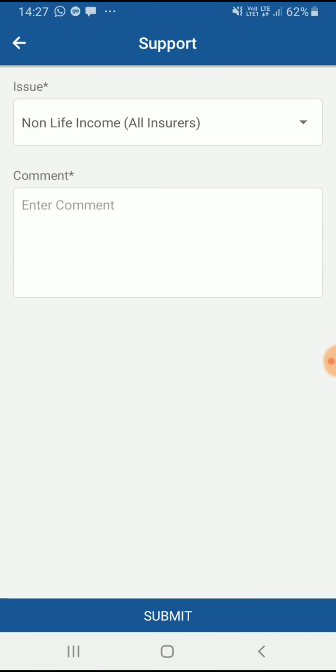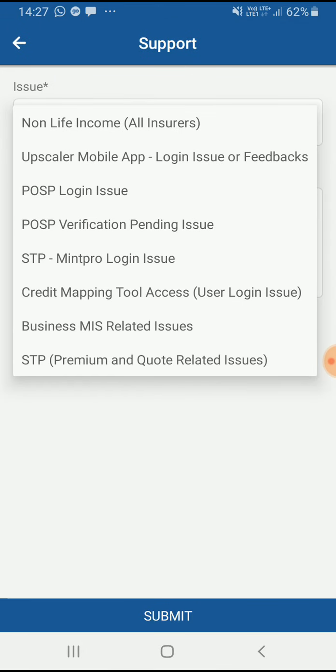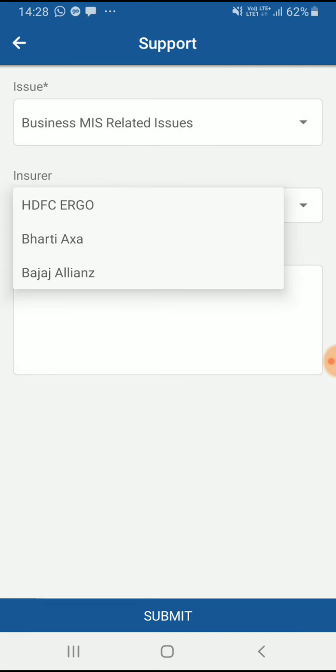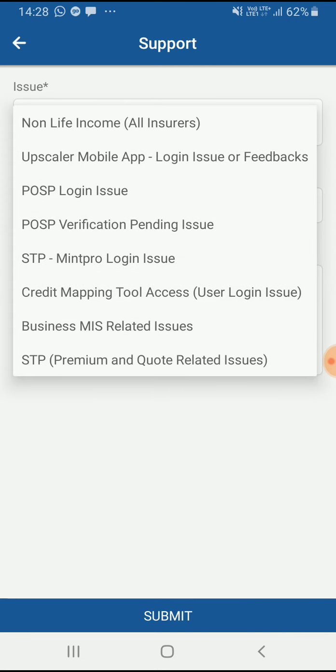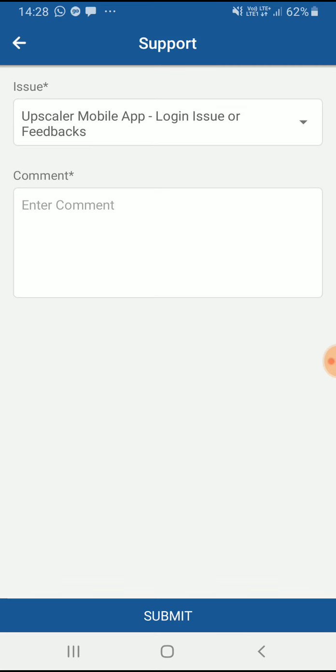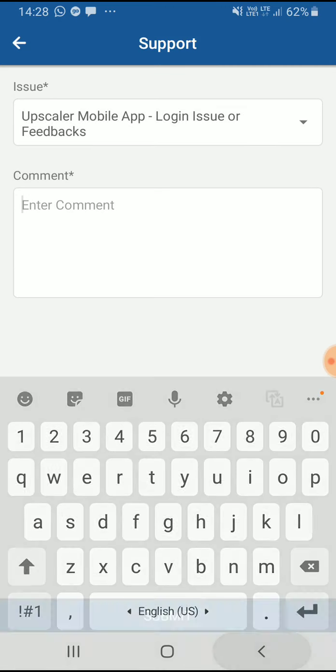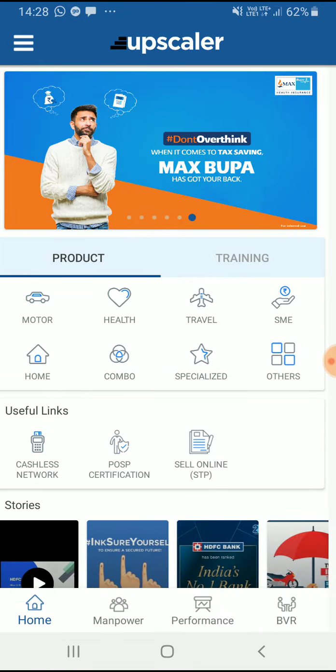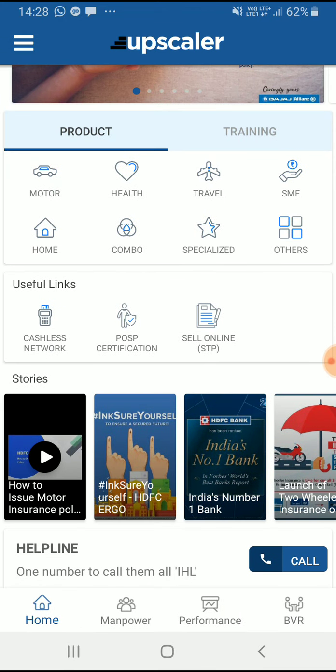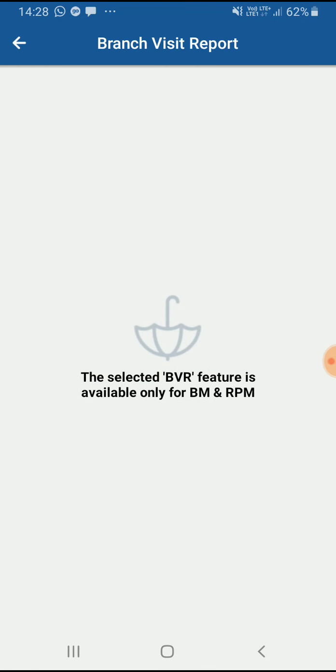If you're facing any query, let's say a business related MIS issue, or I have an Upskiller mobile app login issue, I can submit the feedback directly, and this will go to the backend team and they will respond here directly to you. This is a BVR feature. Since I am logged in as a different ID, I cannot show you this. I will show you this feature in the insurer app